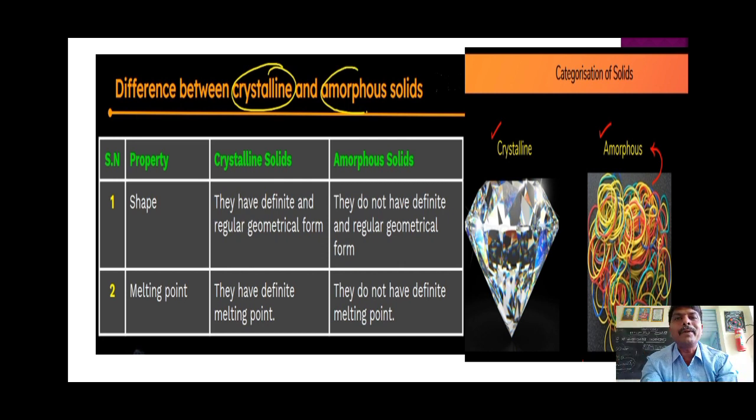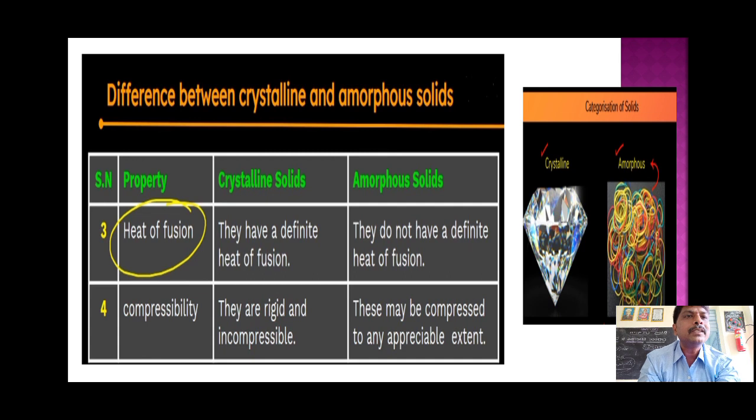Before that temperature it is in solid state, after that temperature it is in liquid state. Whereas amorphous solids do not have a definite sharp melting point, but they have a range. They can melt over a wide range, from this temperature to this temperature. So these are the differences.